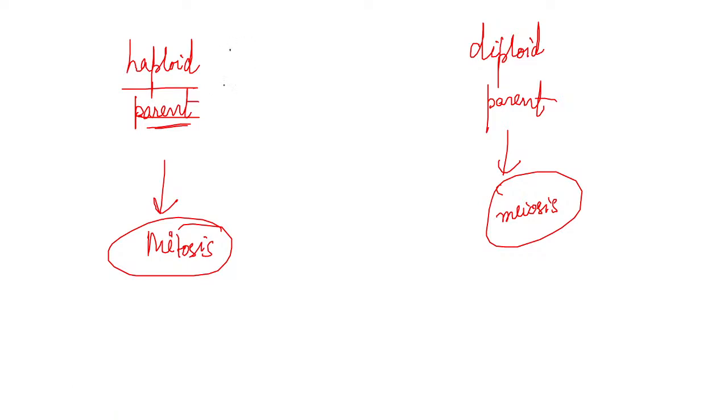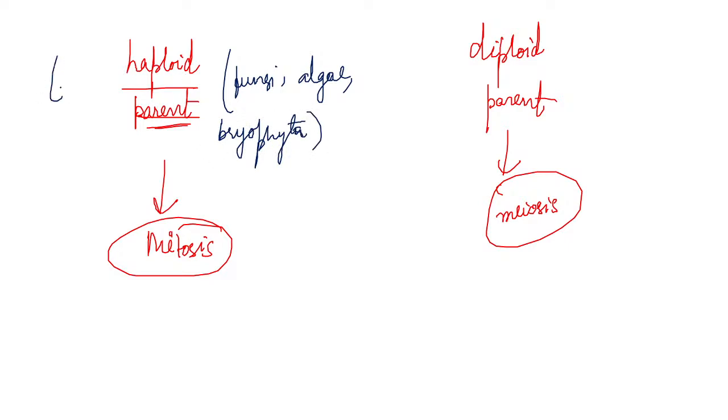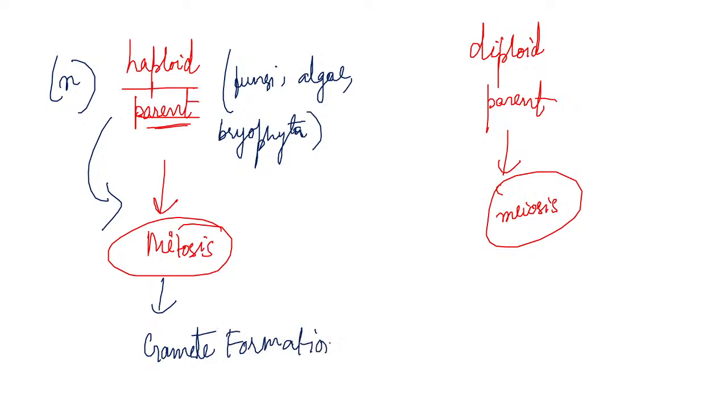Now, fungi, algae and bryophyta. If these types of organisms have n number of chromosomes, then it will go through mitosis, and then as usual there will be gamete formation. And after meiosis also there will be gamete formation.